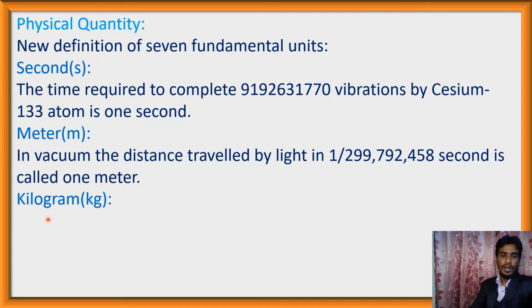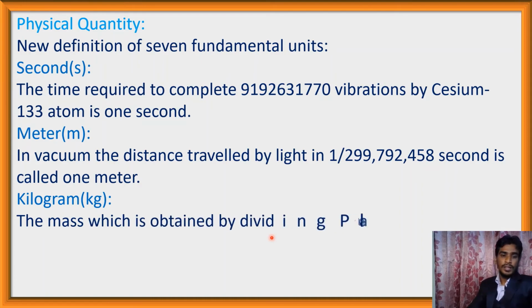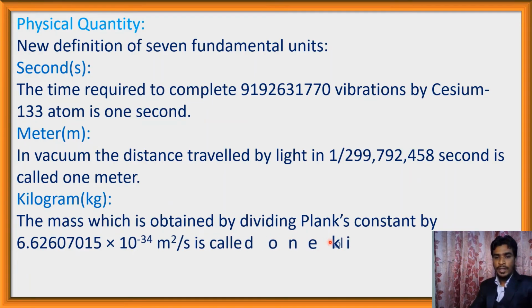Kilogram. Kilogram is the unit of mass. International unit of mass is kilogram, and its symbol is kg. The mass which is obtained by dividing Planck's constant by 6.62607015 into 10 to the minus 34 meter square per second is called 1 kilogram. And this number is the Planck's constant. If we divide Planck's constant by this number, the amount of mass is 1 kilogram.